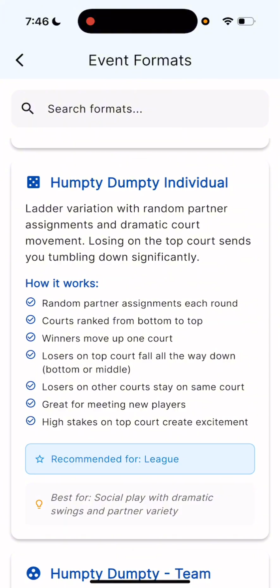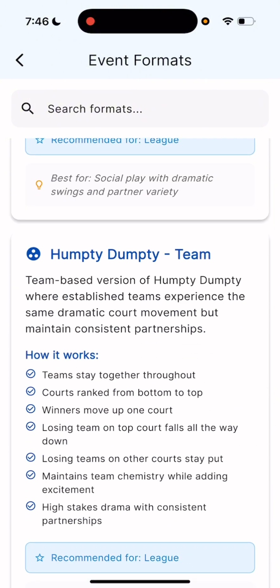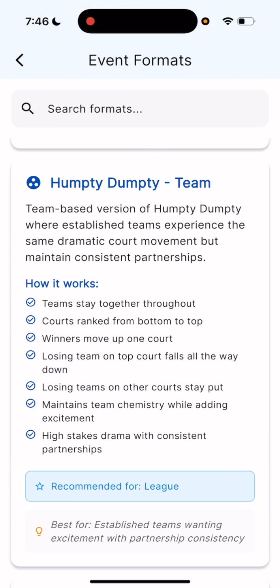What happens in this case, the big difference here is if you lose on the top court, you fall all the way back down to the bottom. Very similar with the Humpty Dumpty team format. So again, you're with the same partner this time, so there's no random pairings. If you win, you move up. If you lose, you stay on the same court. And again, if you lose on the top court, you'll drop all the way down to the bottom court.